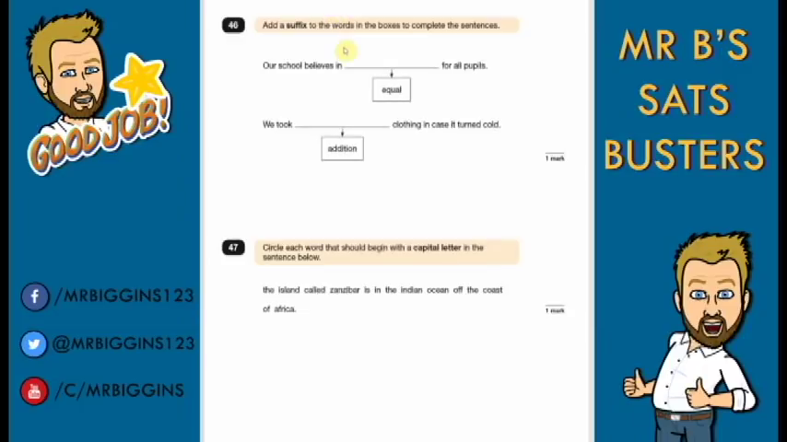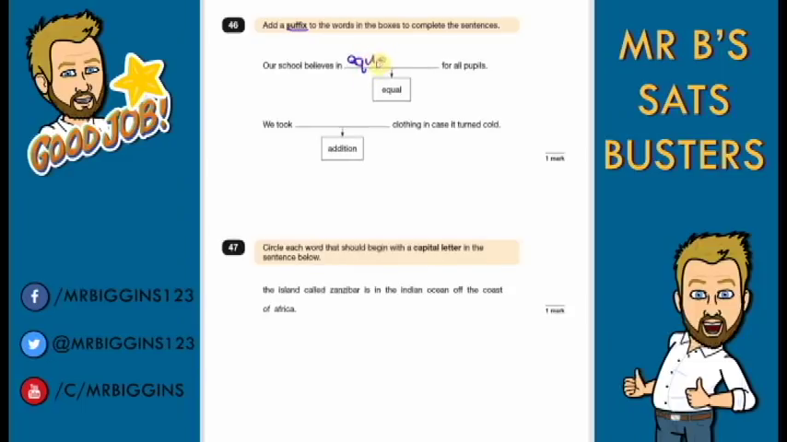Question 46. Add a suffix to the word below in the boxes to complete the sentences. So we've looked at prefixes earlier in the test. Now we're looking at suffixes. Suffixes go on the end of words to change them. So our school believes in equal for all pupils. We know that doesn't make sense, so we're going to have to add something to the end.